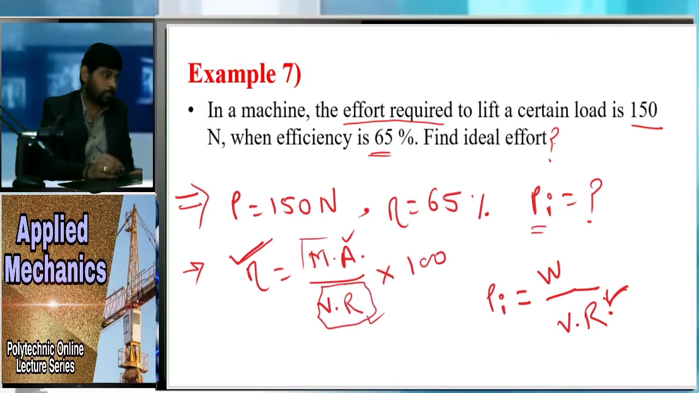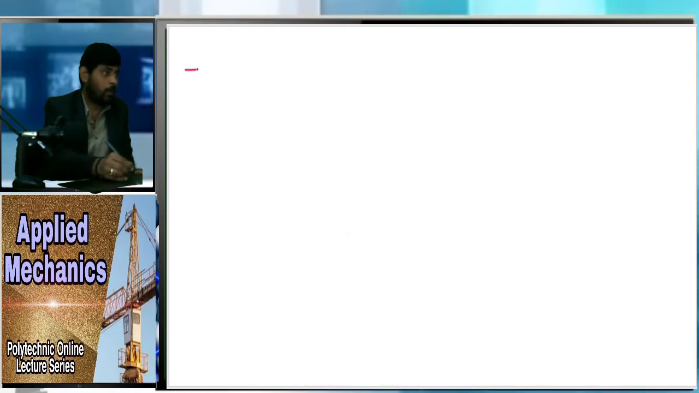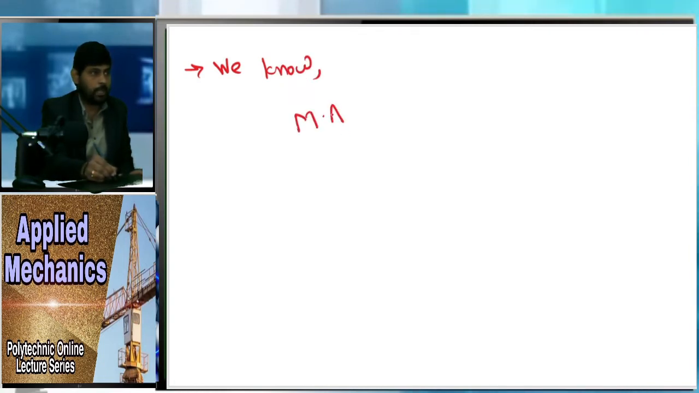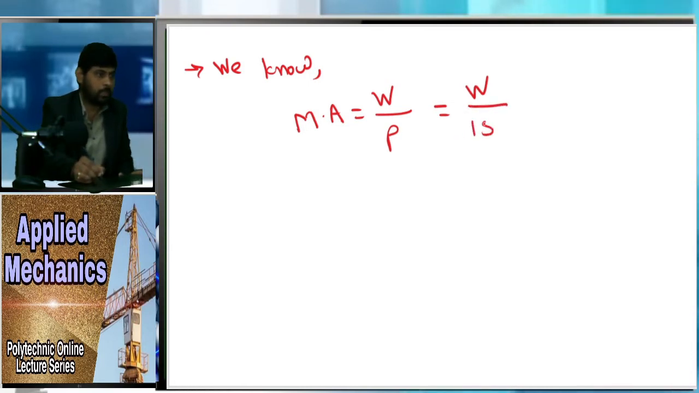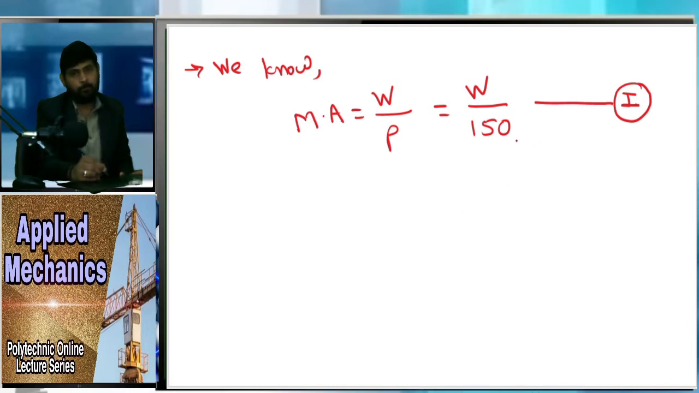Now see here, now we know the equation of mechanical advantage. So what is mechanical advantage? Mechanical advantage is nothing but W upon P, right? So here you can see the value of W is not given to us, but the value of P is given to us, that is nothing but 150 Newton. So just give this equation number 1. This is equation number 1.